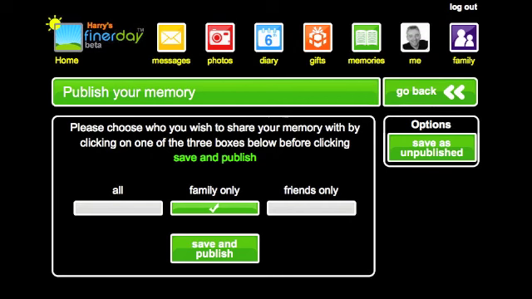Finally, you can choose who will see your memory, family or friends, or both. Then you're ready to publish your memory. If you want to make any changes, don't worry, you will be able to edit your memory later at any time.